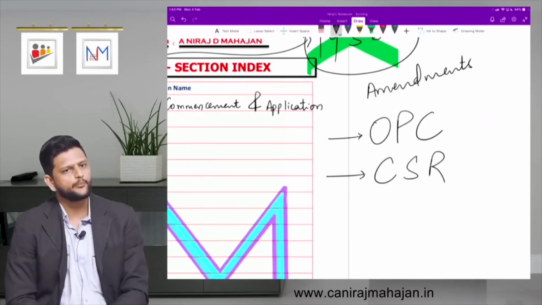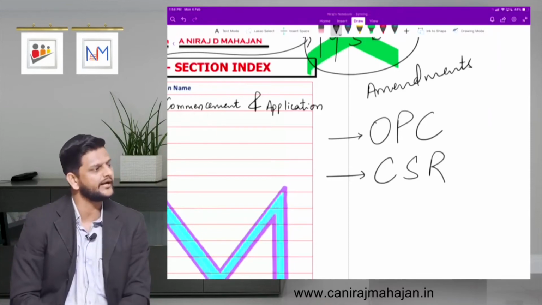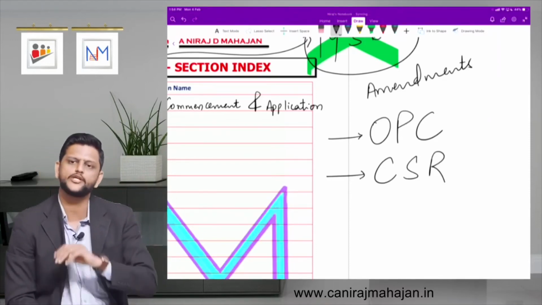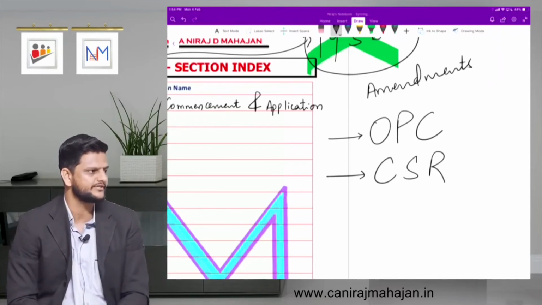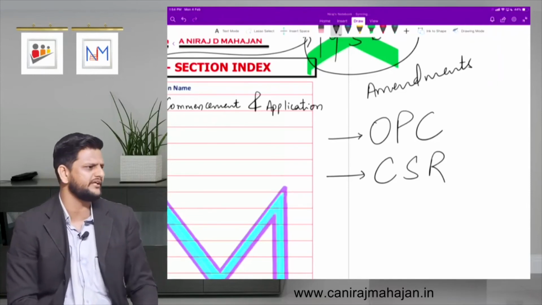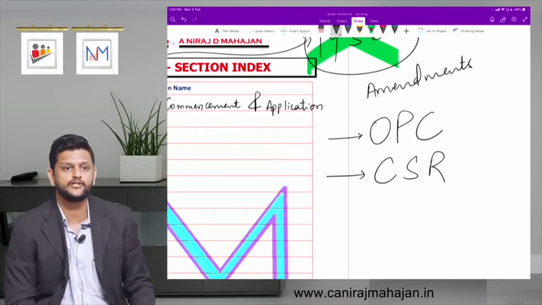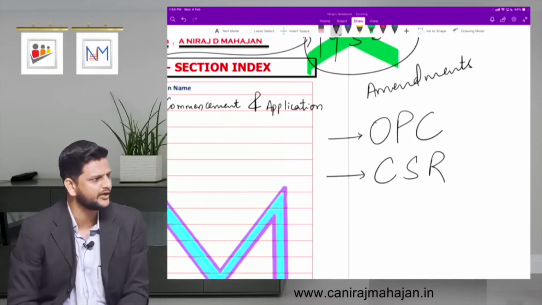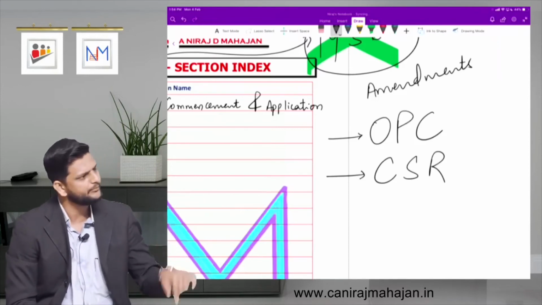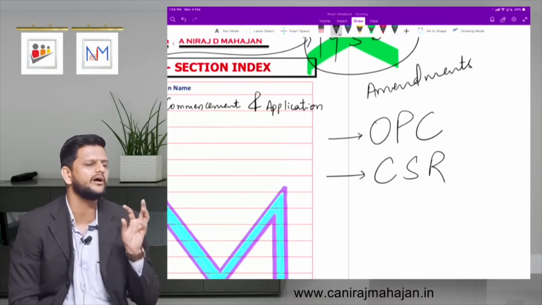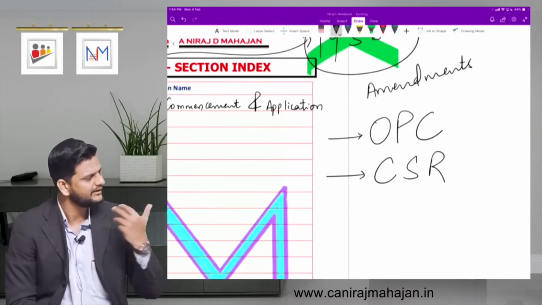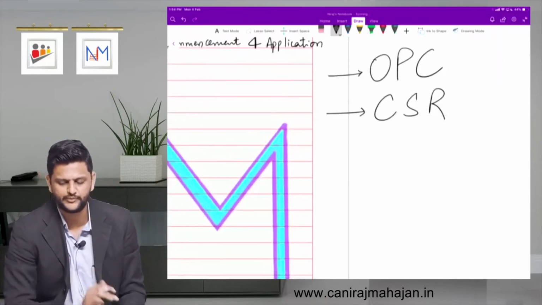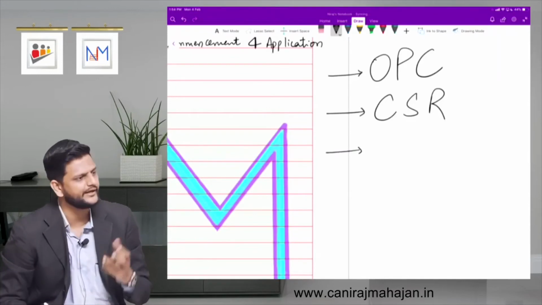CSR, corporate social responsibility. That again we'll see at the end of the syllabus, section 135. So again that is now separately put into your syllabus. You might have seen some advertisements on TV that profit of our companies goes to benefit some social sector. They are very proudly telling you that they are doing it. They are not doing it themselves. They are doing it because law told them to do it. It is a kind of compliance now. Some part of the profit they have to compulsorily spend towards some kind of social benefit. Then gender equality.